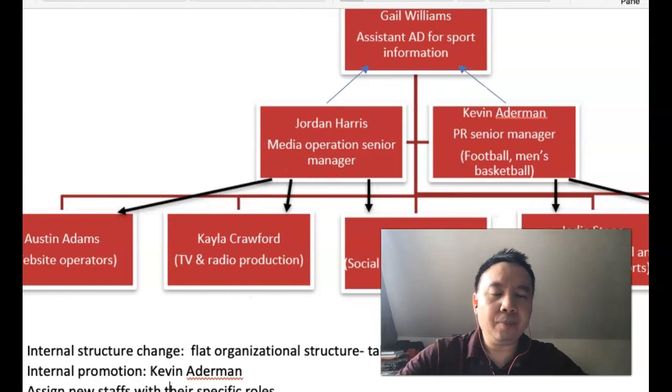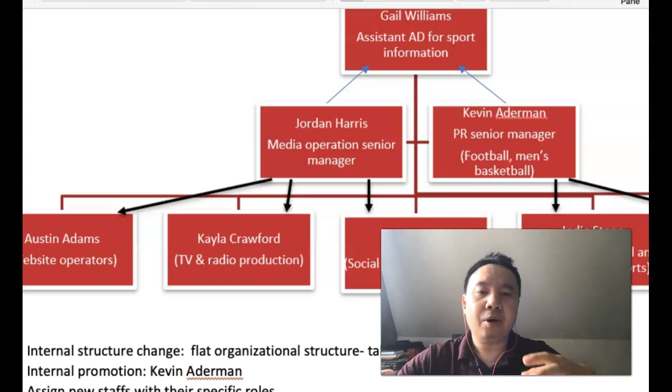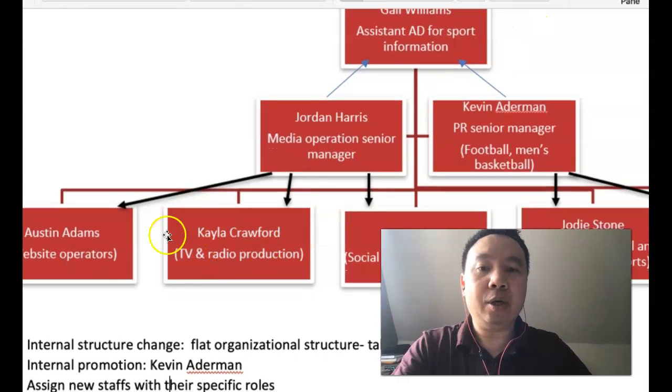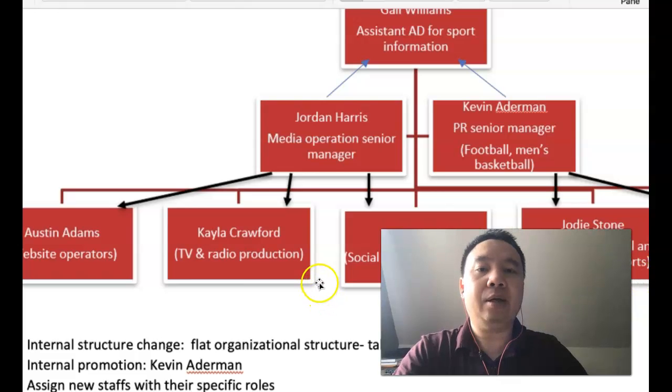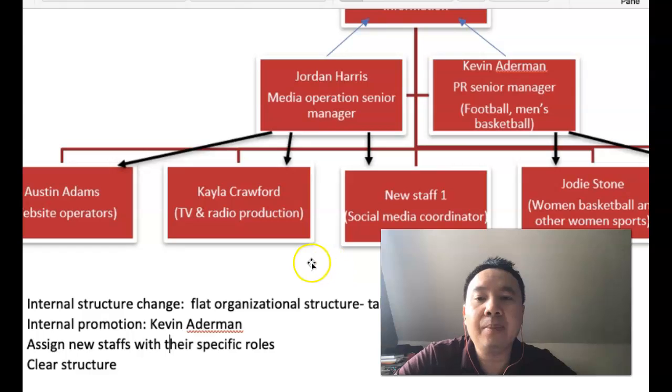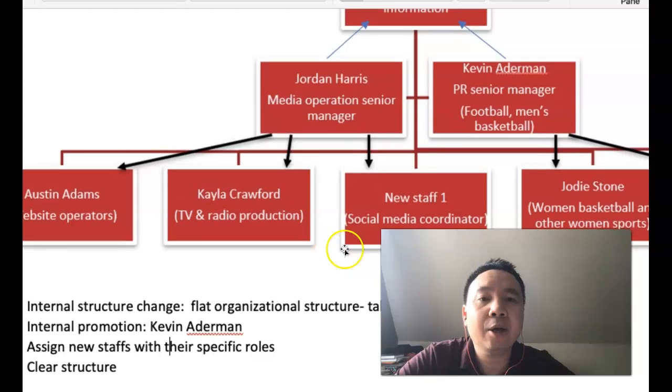So the whole department can be divided into 2 different parts, and every part will have very clear job responsibilities. For the 2 new GAs, one can help with one area, and the other can help with the other area. First of all, obviously I changed the structure a little bit. Initially it was a flat organizational structure. Now I changed it to a tall organizational structure. Second, I promoted Kevin Adamman.